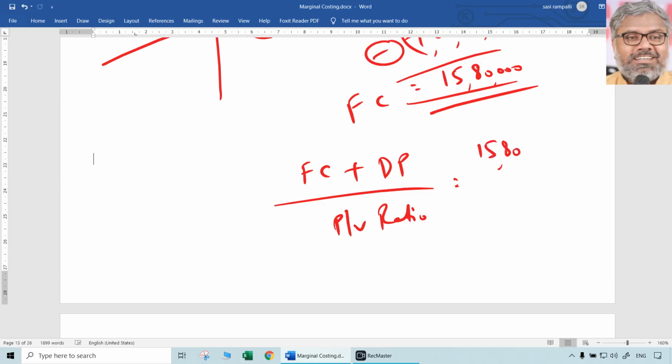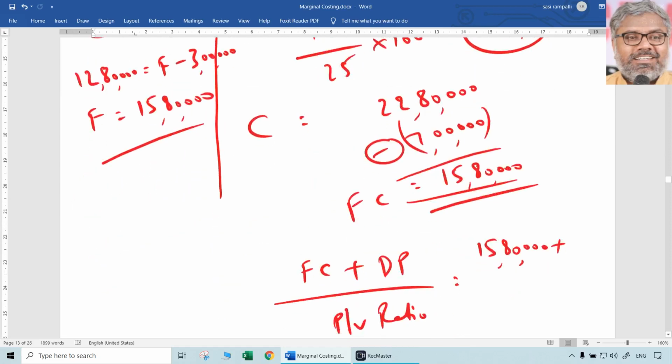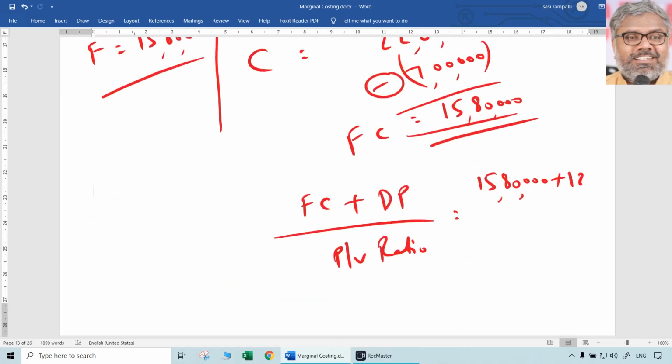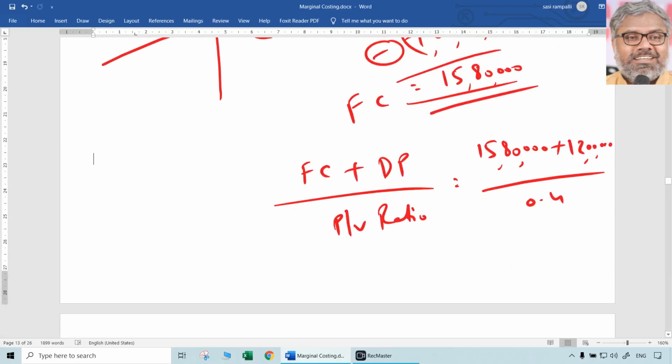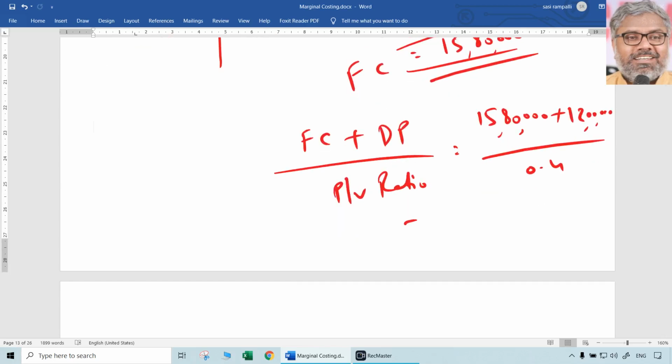15 lakhs 80,000. The desired profit is given in the question. That is 12 lakhs. Divided by PV ratio, which we also know, that is 0.4, that is 40%. 40% is nothing but 0.4. Substitute: 15 lakh 80,000 plus 12 lakhs divided by 0.4. That means what is the sales required to earn that much profit? 69 lakh 50,000. That is the answer for the C bit.